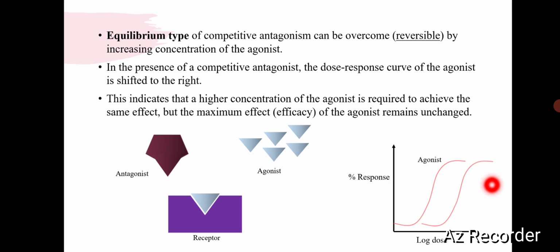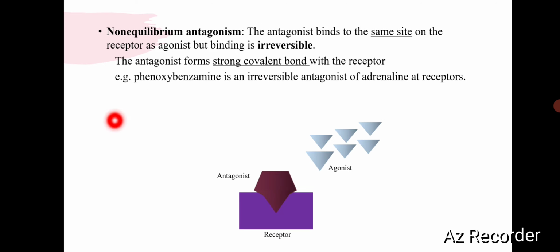This indicates that a higher concentration of agonist is required to achieve the same effect, but the maximum effect, that is the efficacy of the agonist, remains unchanged. In non-equilibrium type of antagonism, the antagonist binds to the same site on the receptor as that of the agonist, but binds irreversibly due to formation of a covalent bond with the receptor. For example, phenoxybenzamine is an irreversible antagonist of adrenaline at adrenergic receptors.